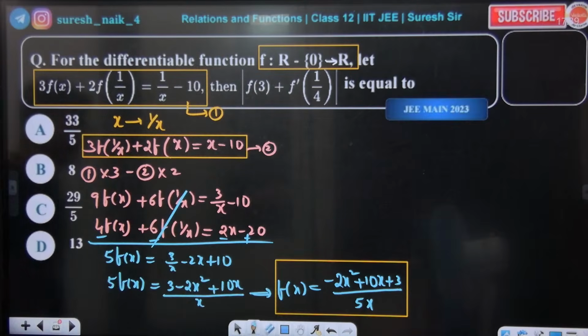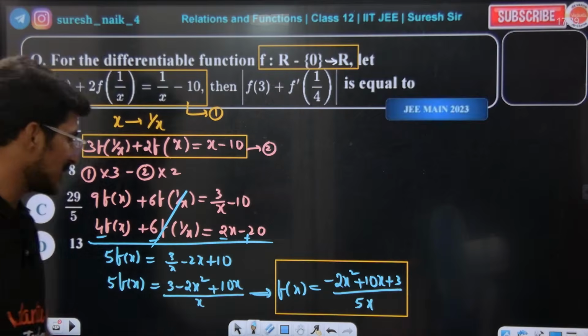Now I know f of x. Now we need to find f of 3 and f dash of 1 by 4. Does everyone understand this? Guys, did everyone understand this question? Please check. Correct, it came? 100% clear, sir.